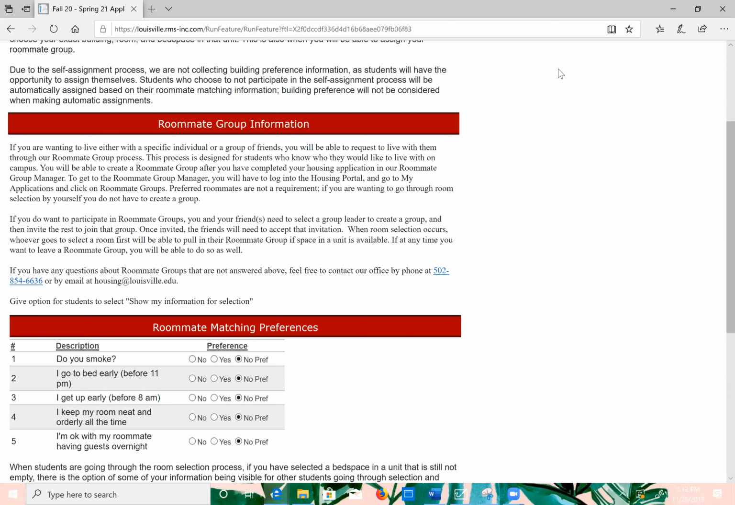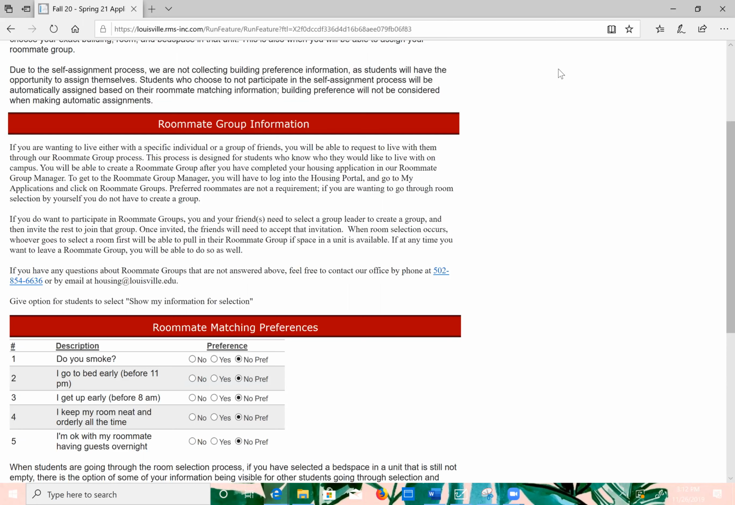Preferred roommates are not a requirement. If you do not have a specific person or persons with whom you'd like to live, it is not necessary to create a roommate group. If you would like to participate in roommate groups, you and your friends need to select a group leader to create a group. The group leader would then invite the remaining friends to join that group. Once invited, the friends must accept that invitation to join.